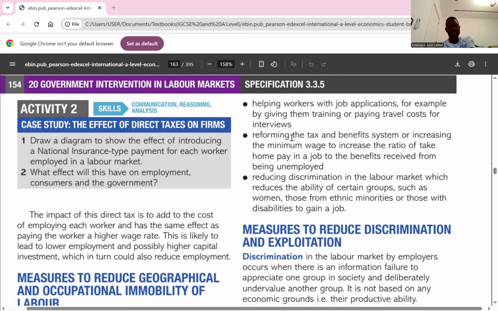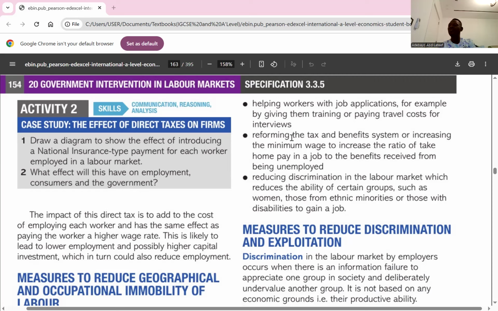Now, on employers, right? If labor demand is more inelastic, firms will bear the burden through higher labor cost. For employers, if the demand for labor is highly inelastic, which simply means that irrespective of what the wage rate is, firms have to employ more workers, they have to attract them with wage pay. So they have to bear the burden through high labor cost. Employees bear the burden through low net wage. Employers bear the burden through high labor cost. I think it's clear. Yeah. Any question about that? No.